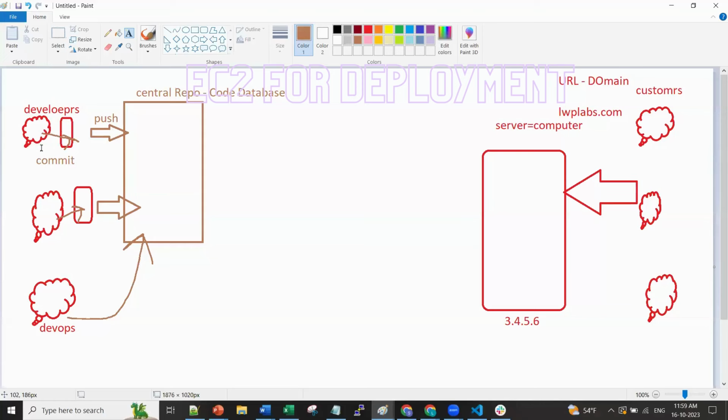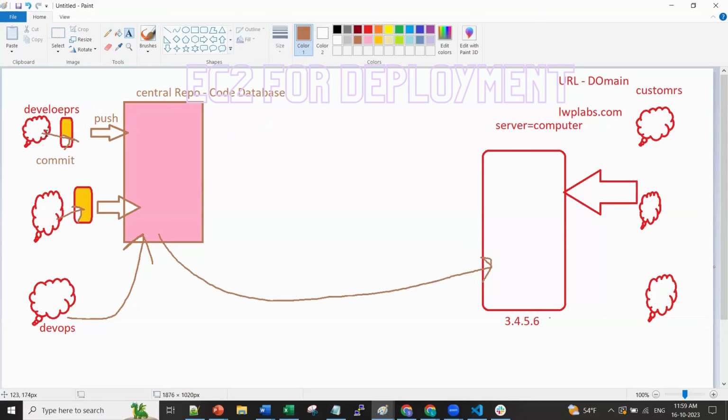Similarly, developers will commit in their laptop. This particular thing is their laptop, and then they will push to the central repo. Now, what is your task as a DevOps team? Your task will be to copy this repo from here to here.